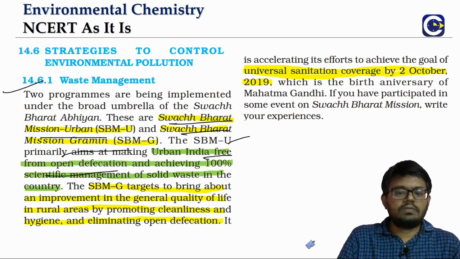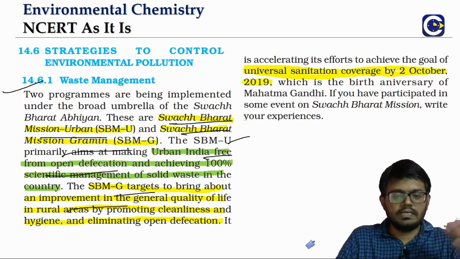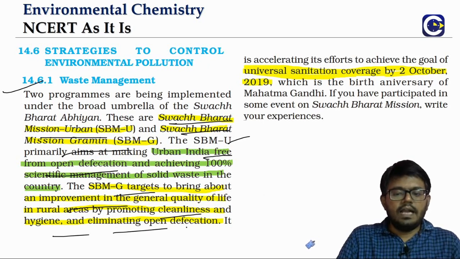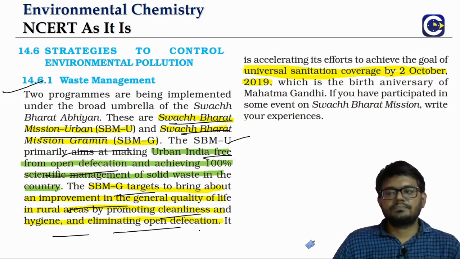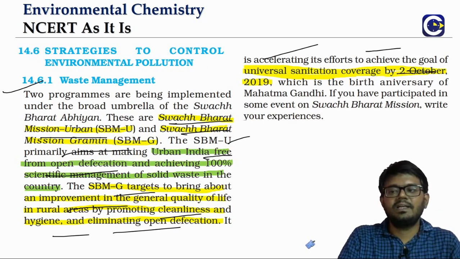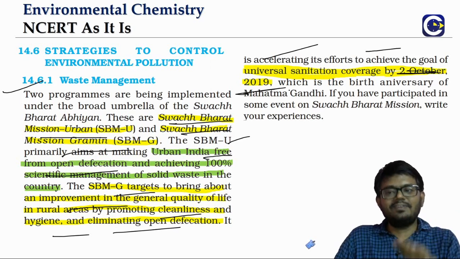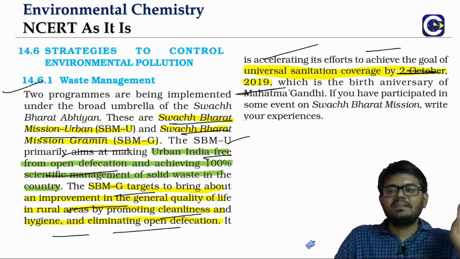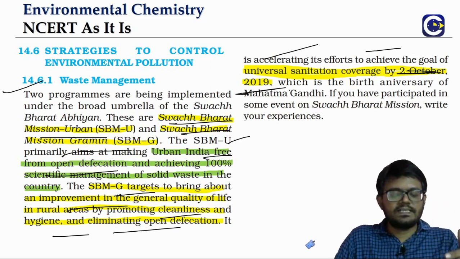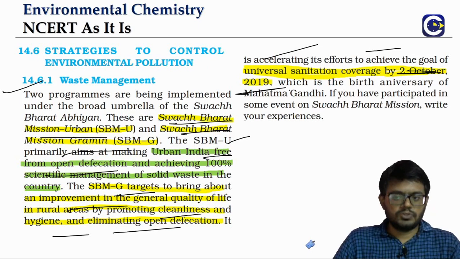In Gramin, we have targets like improving the general quality of life, promoting cleanliness and hygiene, and eliminating open defecation. The mission had a target of universal sanitation by October 2nd, 2019. I don't want to talk about whether we have achieved it 100% or not, but there have been efforts by the government to make sure that we all feel a part of this responsibility.